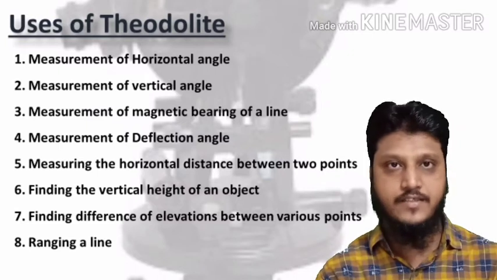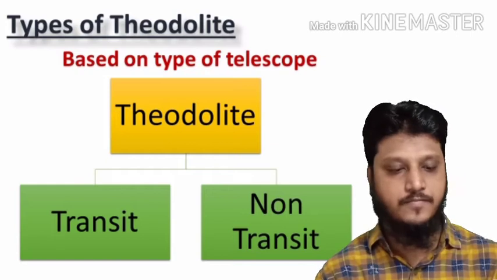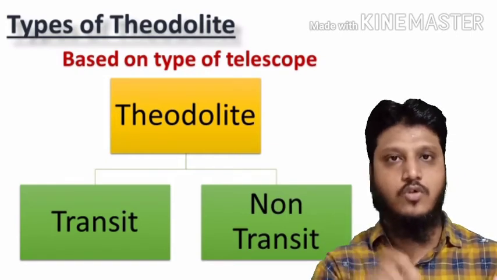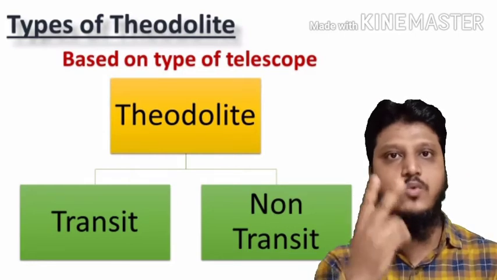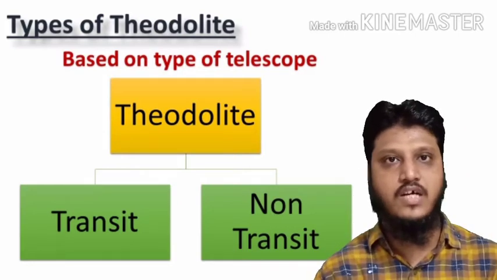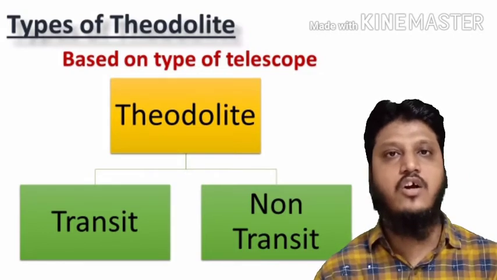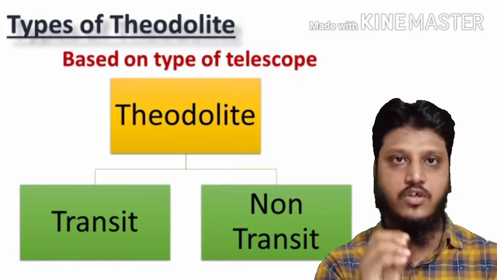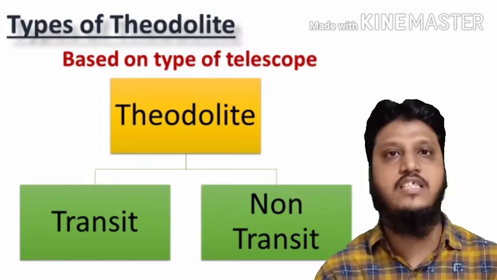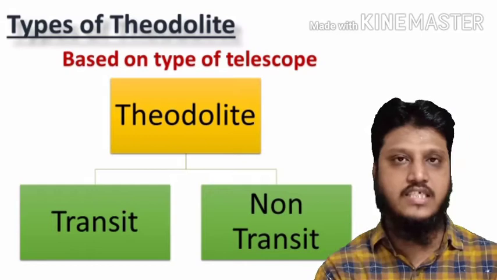Now moving ahead, what are the types of theodolite that we will see based on the telescope. The fixity of the telescope, there are basically 2 types of theodolite. First is a transit theodolite and second is a non-transit theodolite. Mostly in the institutes or even in the fields we see the transit theodolite only, because it is more beneficial than a non-transit one. What transiting is, we will see later.